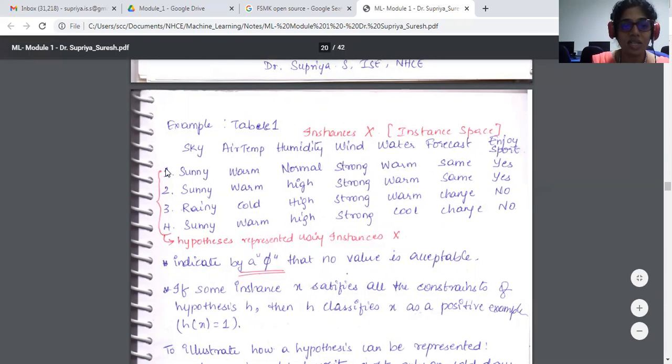All of these instances, we call the hypothesis represented using instances X. All of these things together become the instance space.